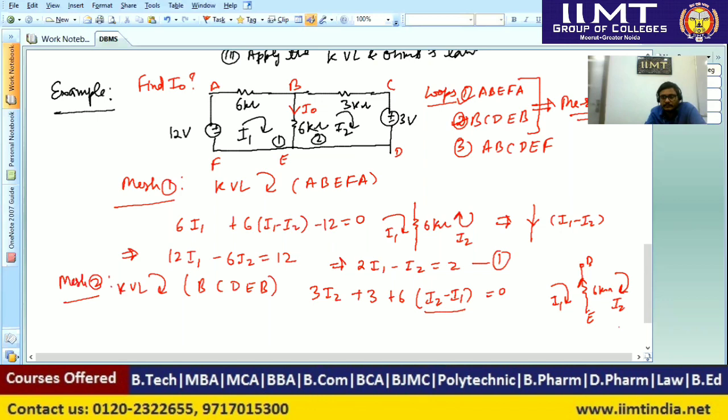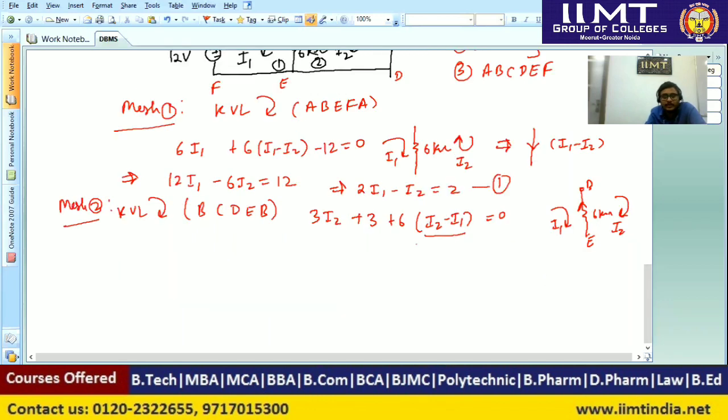Now we will come here and balance this equation. We will get minus 6I1, 3I2 plus 6I2, so it will become 9I2, and it will become minus 3.